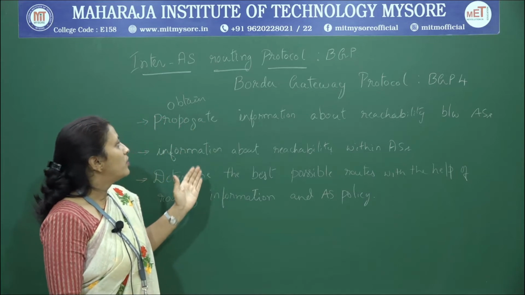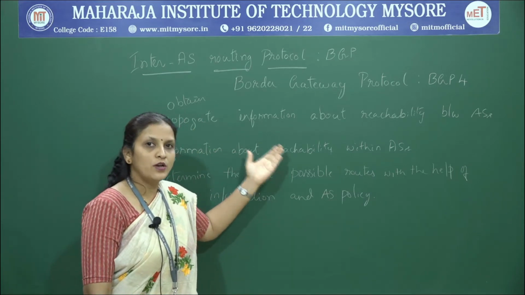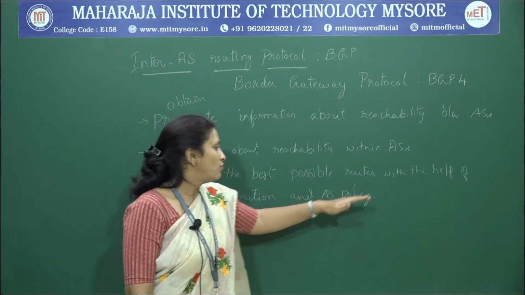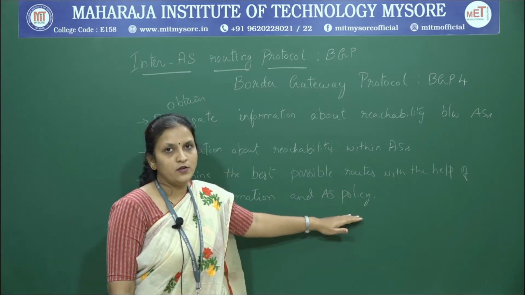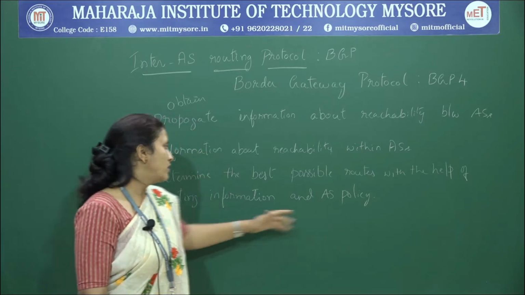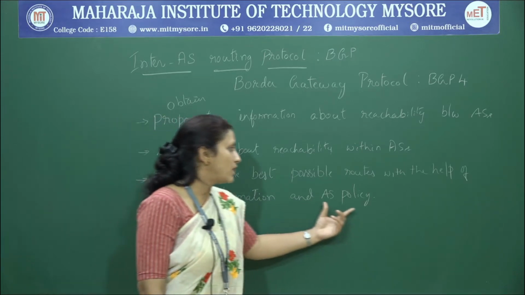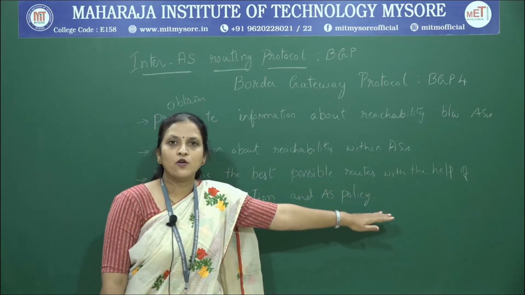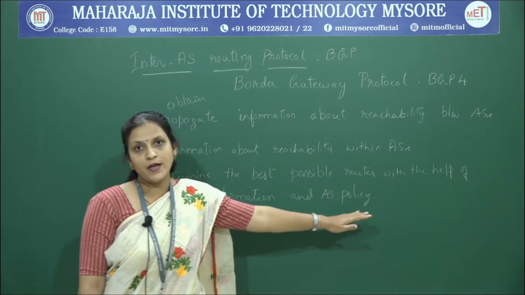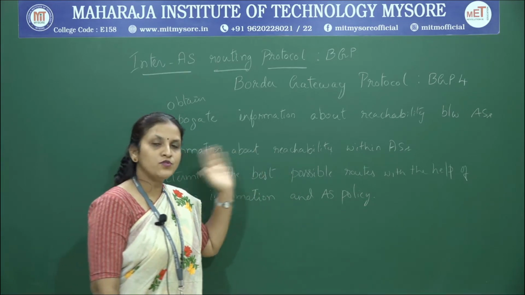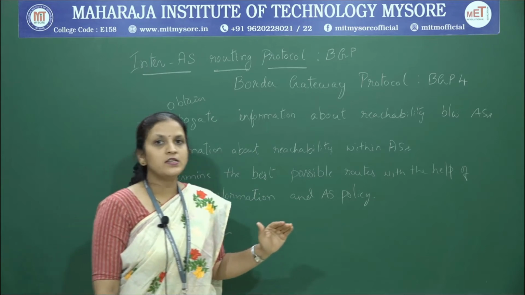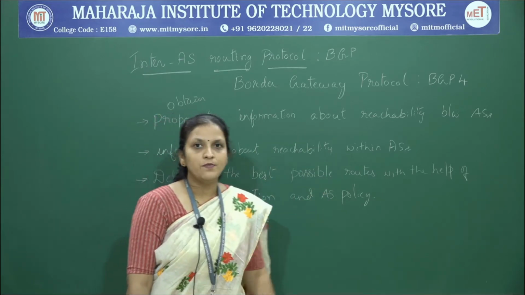With the help of the reachability information which we already have, we are going to determine the best possible routes along with the AS policy, the autonomous system policy. Considering these two, routing information as well as AS policy, we determine the best possible routes through which a particular data packet can be transmitted from source to destination. So, these are the three main functionalities provided by BGP4.